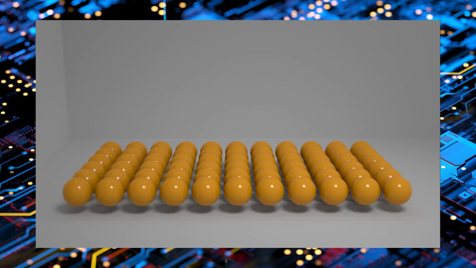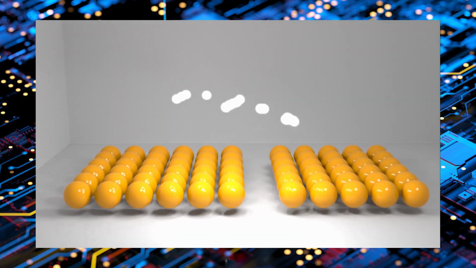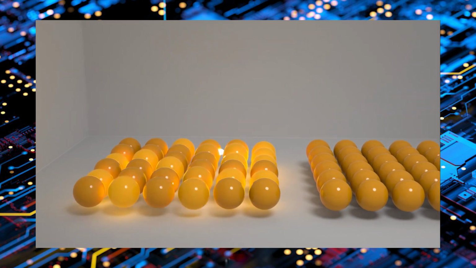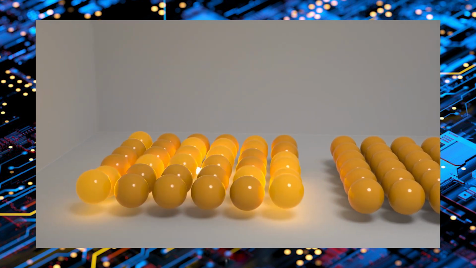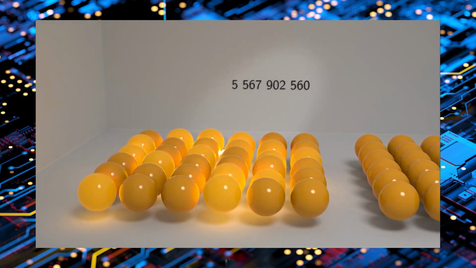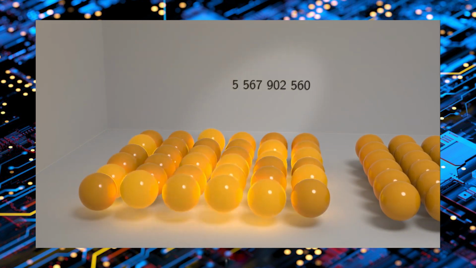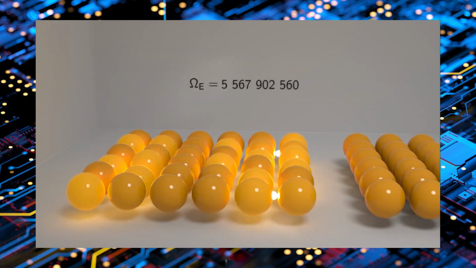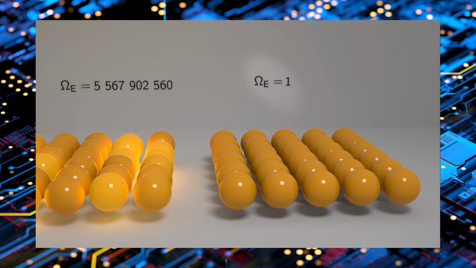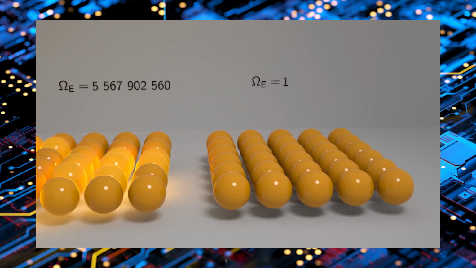Let me show you what I mean by cutting the system into two parts, and let's again add a bunch of energy units to one side. For the left part of the grid, there are a lot of possibilities the system can be in. Roughly 5.5 billion combinations of different marble atoms being in their bouncy state. Such a number of possibilities is typically denoted with an omega. For the right part of the grid, there is only one possibility. Every marble atom is in its non-bouncy state. There are no possible variations.